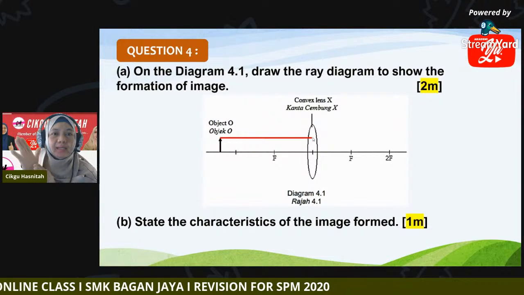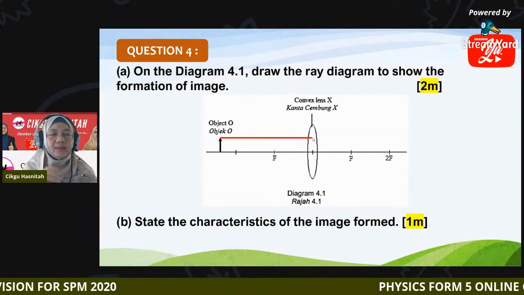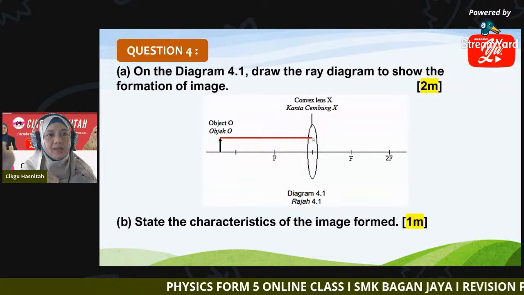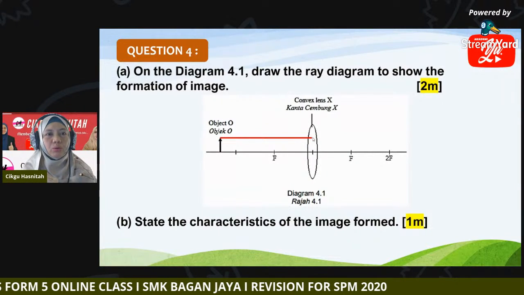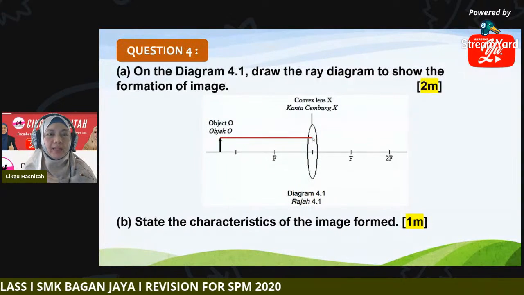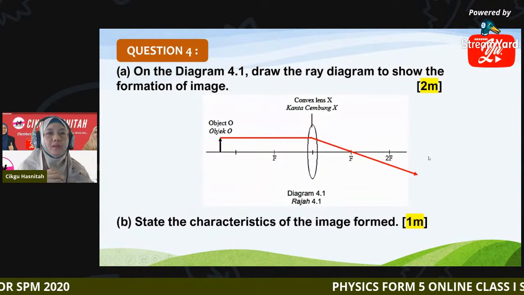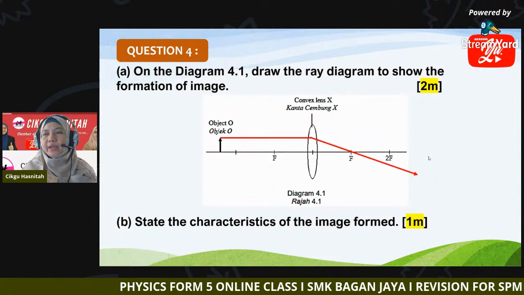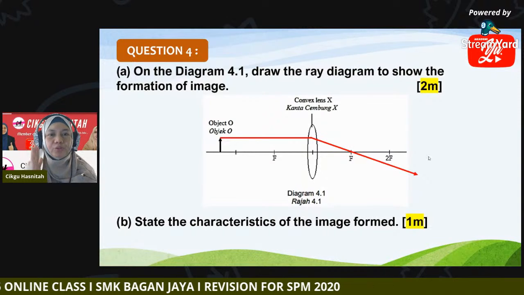Remember this is a convex lens. A convex lens is a converging lens. Converging lens means the light that passes through this lens will be converged to a focal point on the right side. So we draw a refracted ray passing through the focal point F. Remember, the arrow must be shown.